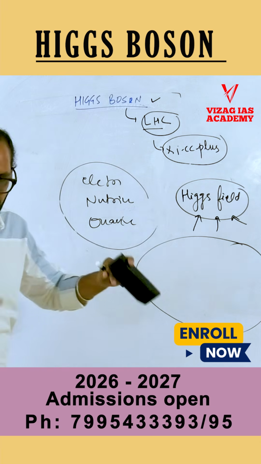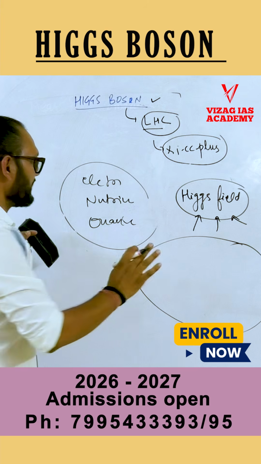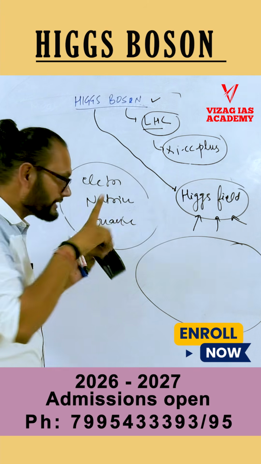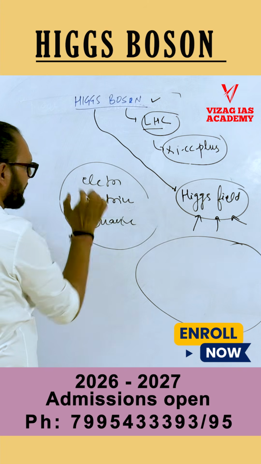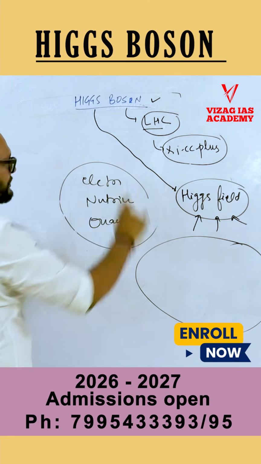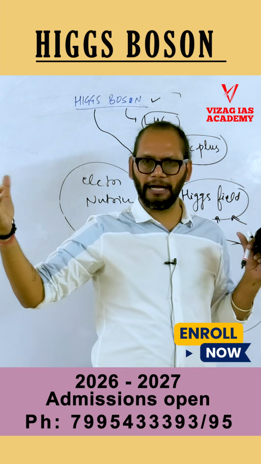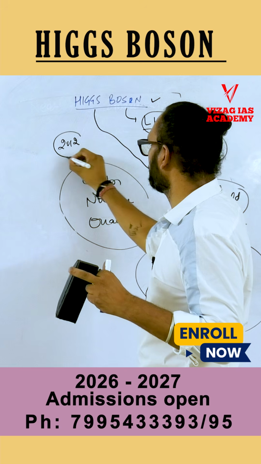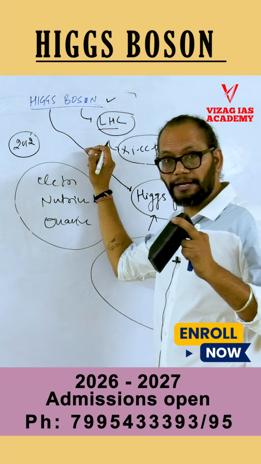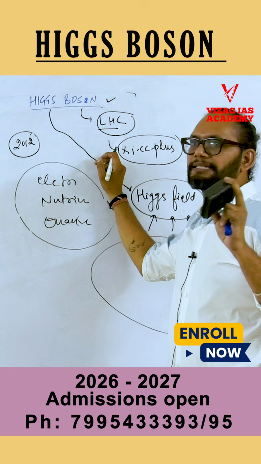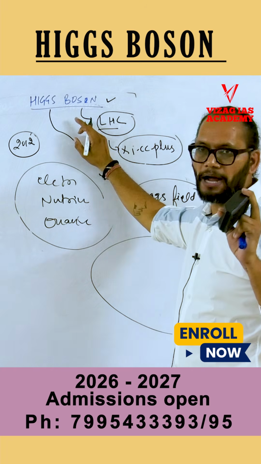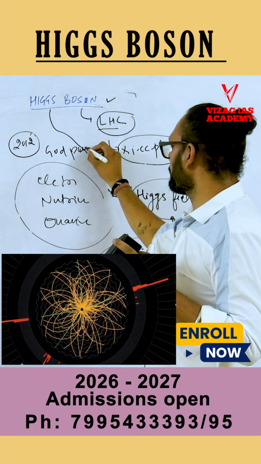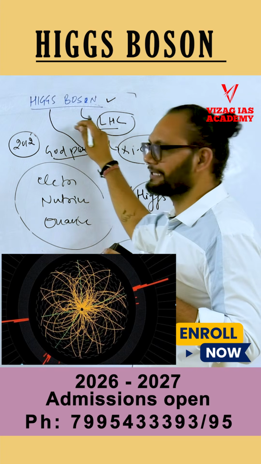But what is this Higgs field made up of? This Higgs field is made up of Higgs boson. That is why all these fundamental particles get their weight from the Higgs boson. This was mathematically sort of proven, but in 2012, for the first time, we discovered this exact particle, and all other particles get their weight from this Higgs particle. Sometimes people even call it the God particle, because everything gets its weight from this Higgs particle.